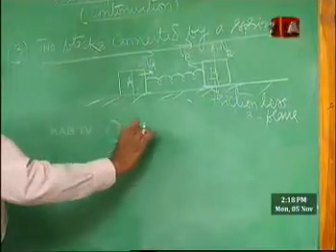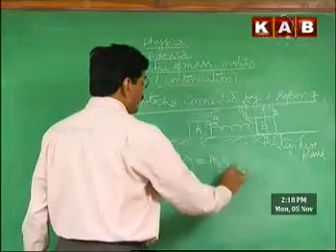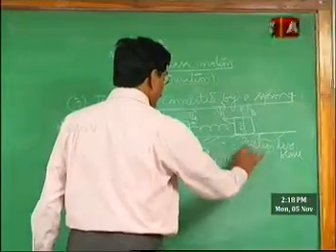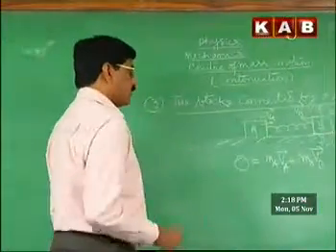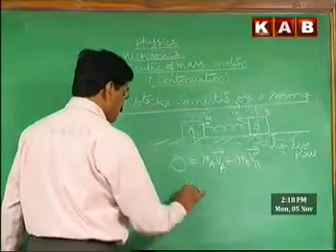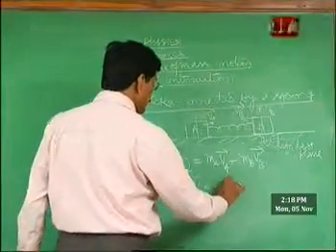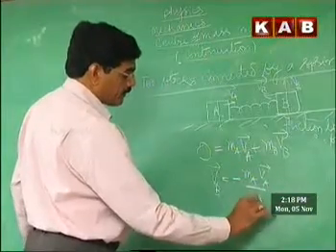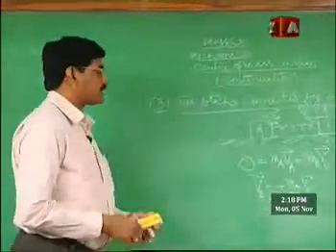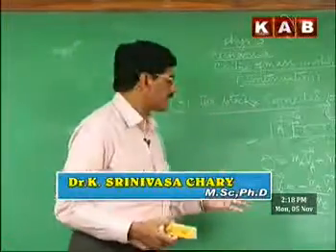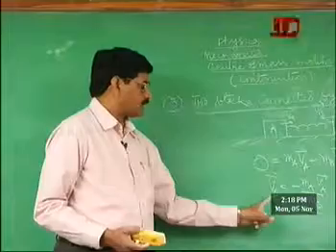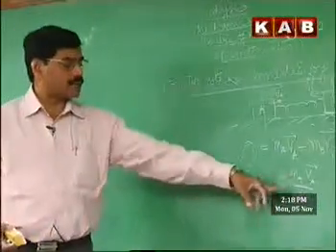After some time, the momentum will be MA VA plus MB VB, that is 0, implying that VB is equal to minus MA VA by MB. The negative sign indicates that both are going to move in opposite directions, and the magnitudes of velocities depend on the masses.